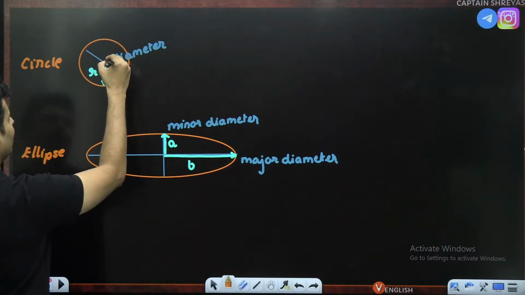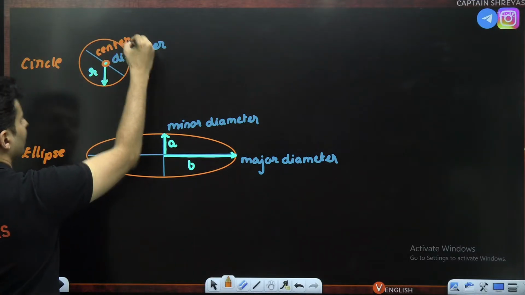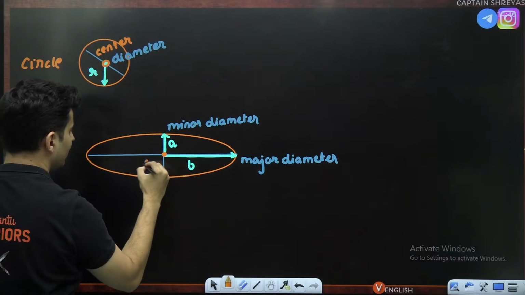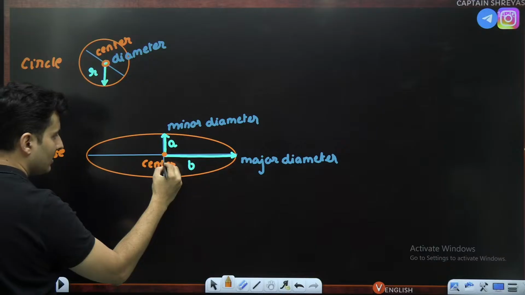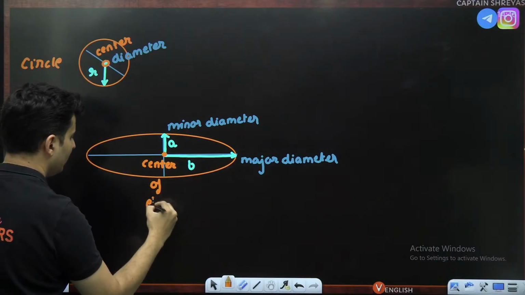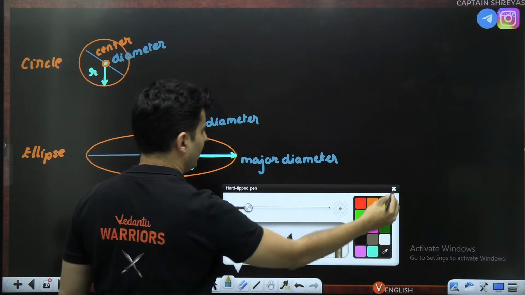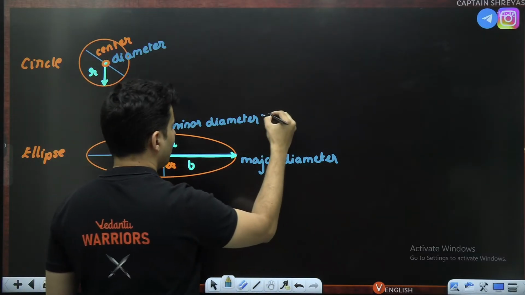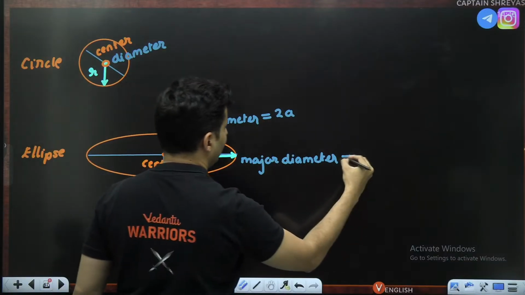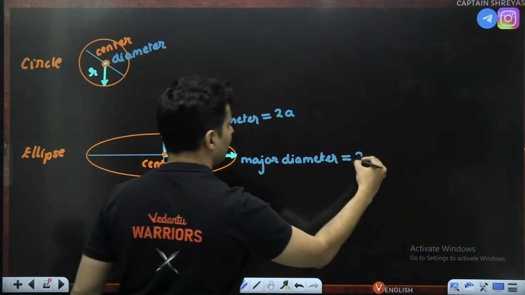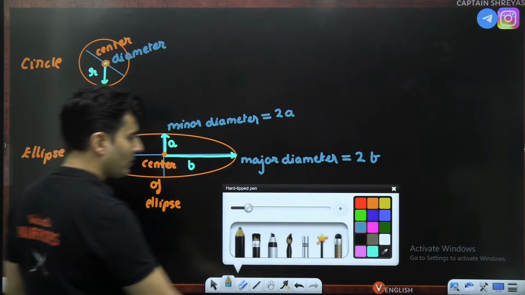Just like you have the center, this is the center of the circle. This is also called the center of the ellipse. If you ask me the minor diameter and major diameter, what's the value of it? Minor diameter will be a plus a, which is 2a. Major diameter will be b plus b, which is basically 2b. That is something again which you should be aware of.